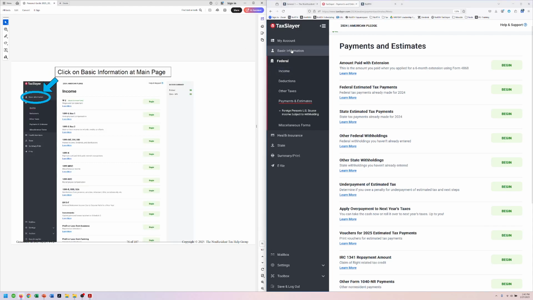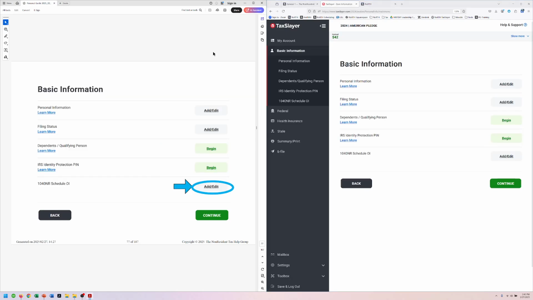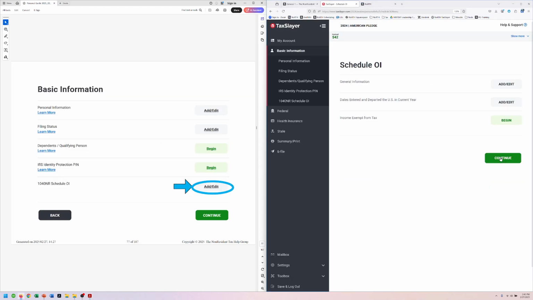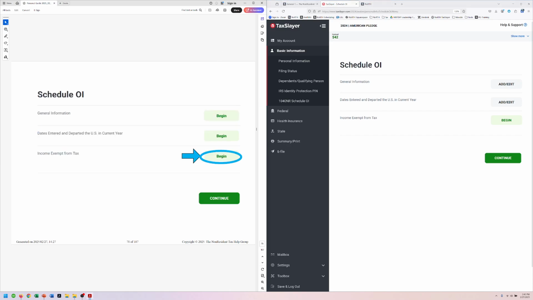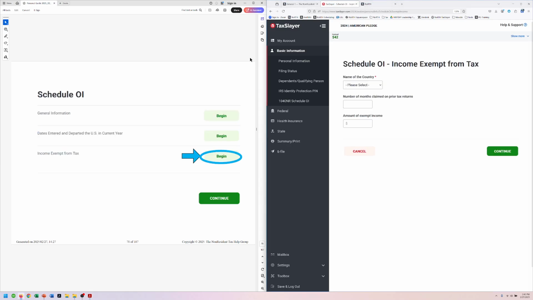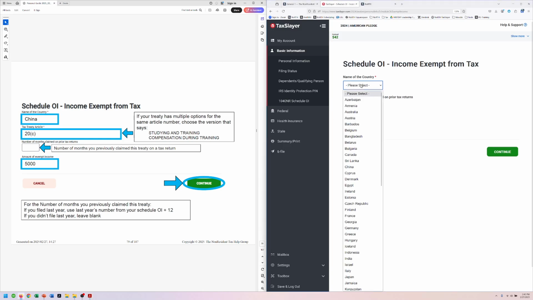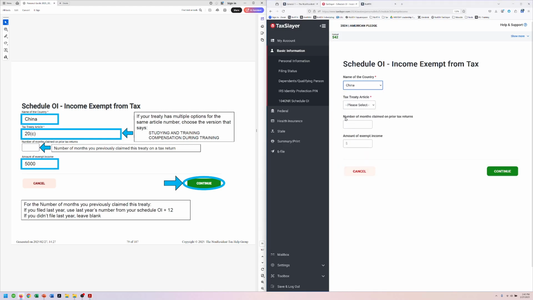So we go to basic information at the top, back into the 1040 NR. Now we're going to do this income exempt from tax. Okay, and we're going to say China, 20C. All right. She claimed her tax treaty. So she filed last year and she claimed her treaty. So we're going to put 12.